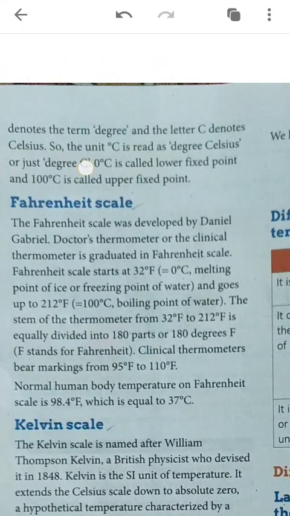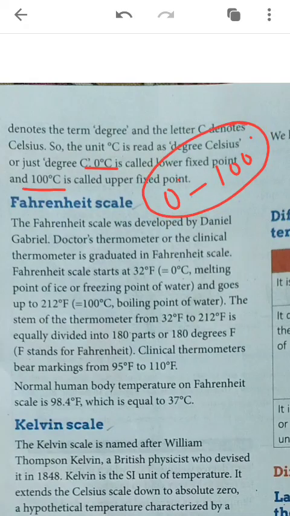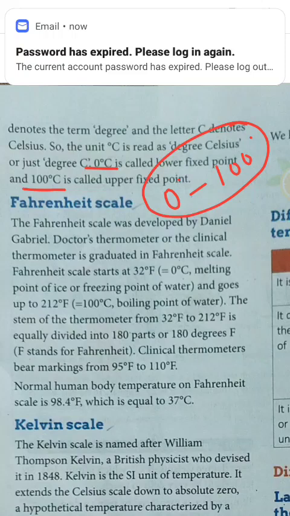The lower fixed point is 0 degrees and the upper fixed point is 100 degrees. It means the range is from 0 to 100 degrees. The range of the Celsius scale is 0 to 100. 0 is cold, 100 is hot. This was the first scale of temperature, the Celsius scale.